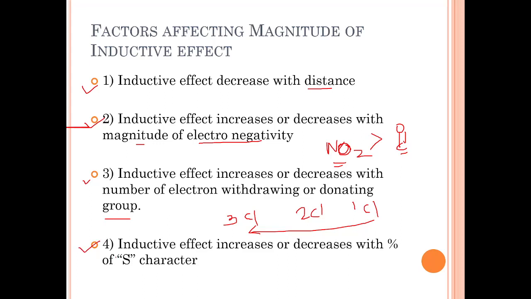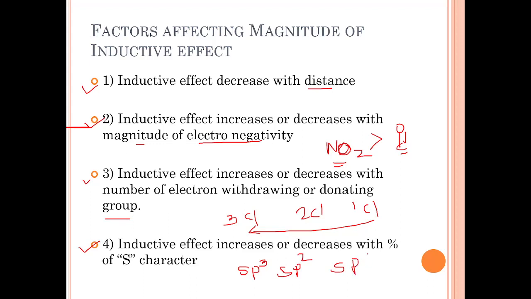Last and important factor for the magnitude of inductive effect is the S character. Friends, you can see here we have sp3 hybridized carbon or atoms, sp2 hybridized and sp hybridized.